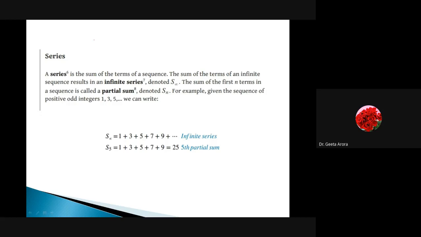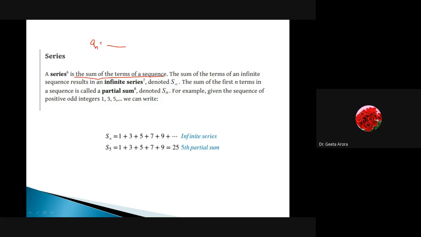Sequence means we are getting an. Let me write here what we have learned till now. A sequence is a type of function with the domain as the set of natural numbers, and an is given by some formula, and by putting n is equal to 1, 2, 3, 4 and so on, we are getting the terms of the sequence. That is what we have learned. Now what we are going to learn is series. Series is the sum of terms of a sequence. Whatever we are getting as terms, if we add them, then we are going to get a series.